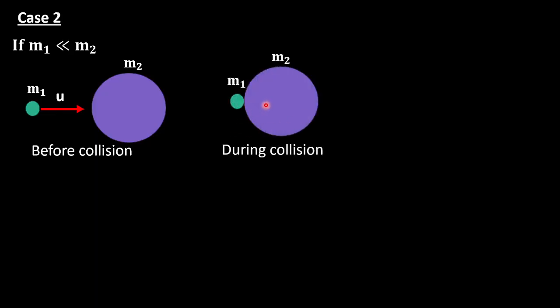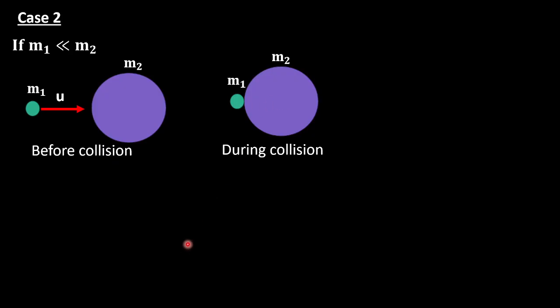No energy loss happens. The first one is a very small body, but the second one is a huge body. Then only m1 will be very, very small compared to m2. Understood? In this case, what happens? This is before or after collision. During collision, they are going to contact. There is a small contact. This is during collision.